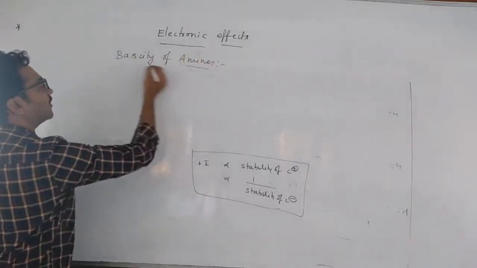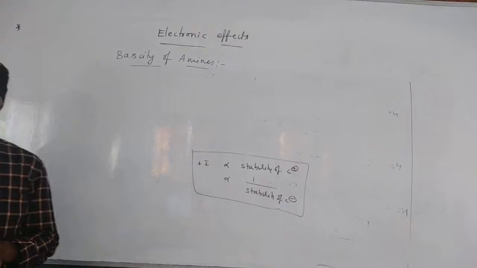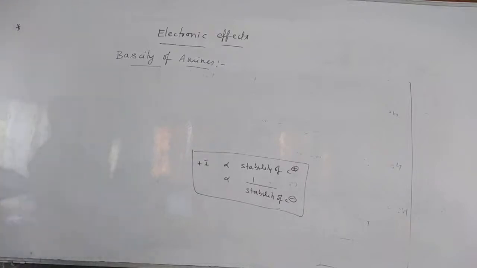So yesterday I told you what are amines. What are amines? Derivatives of ammonia are called amines. And why are amines basic in nature? Nitrogen contains a lone pair of electrons.